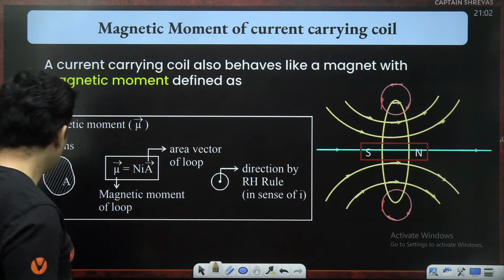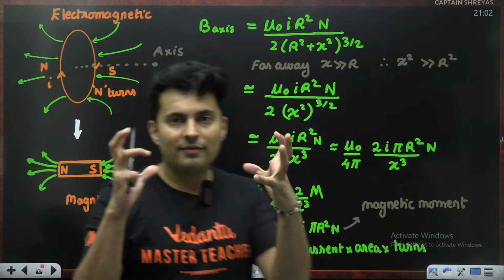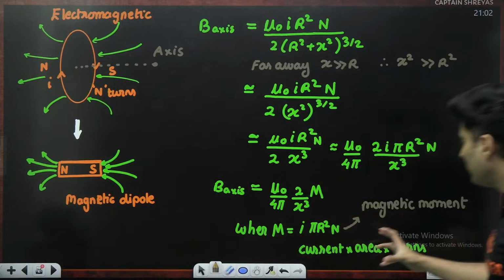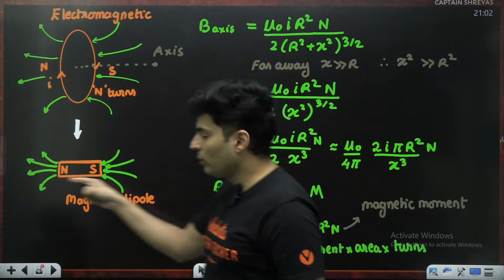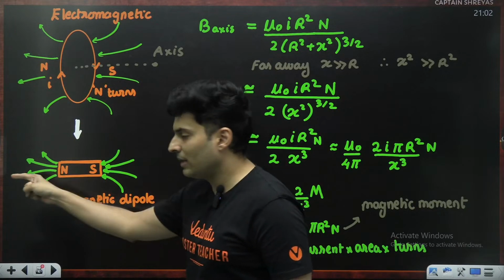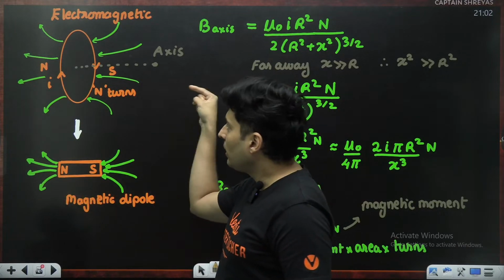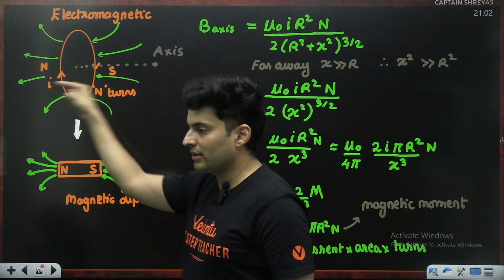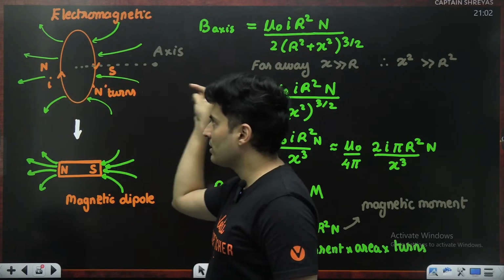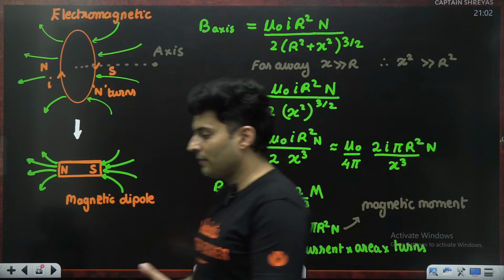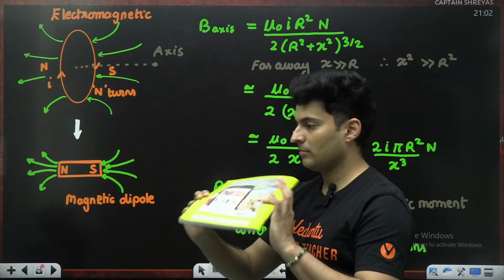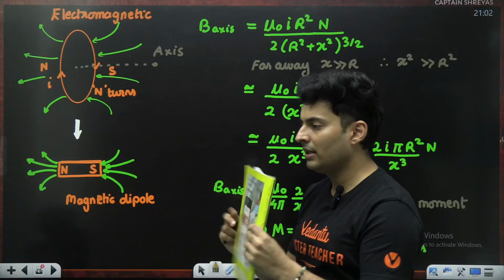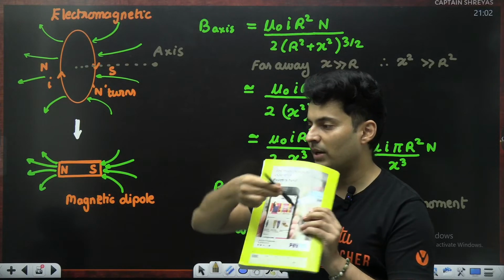Is that absolutely clear, guys? A new physical quantity. This quantity is also a vector quantity. Just like electrical dipole moment was a vector, magnetic moment is also a vector. It will again go from south to north direction. If this is, let's say, the coil's plane, the magnetic moment will always be perpendicular to it.